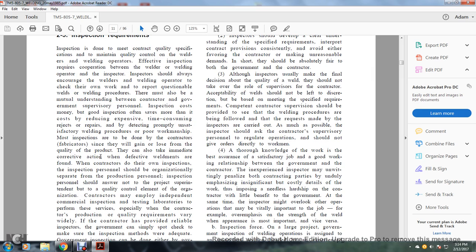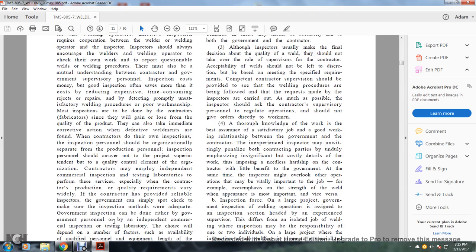They can also mediate the corrective action for defective weldments, or allow the contractor to do their own inspection. The inspection personnel should be organizationally separate from the production personnel. Inspection personnel should answer not to the project superintendent, but to the quality control element of the organization. Contractors may employ independent commercial inspection testing laboratories to perform these services, especially as contractor production quality requirements vary